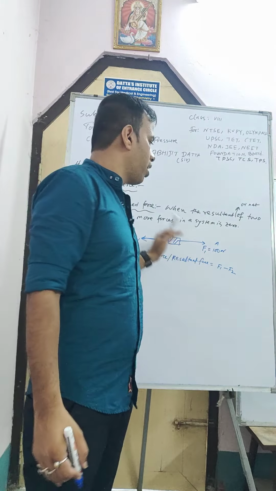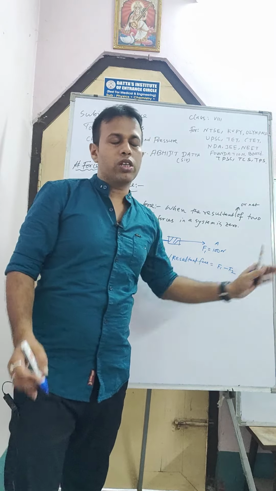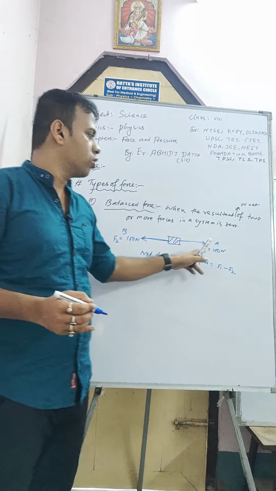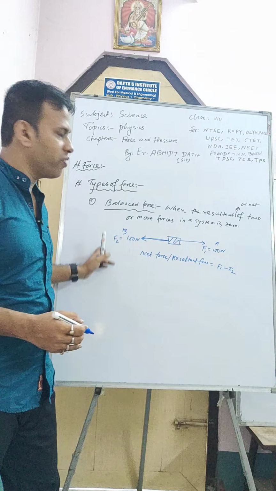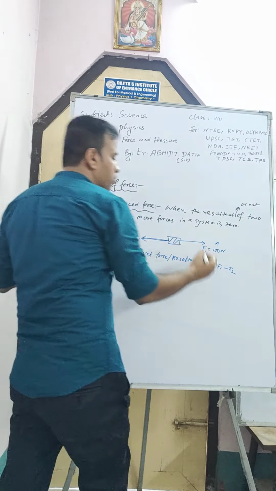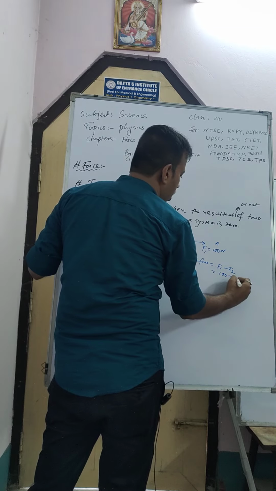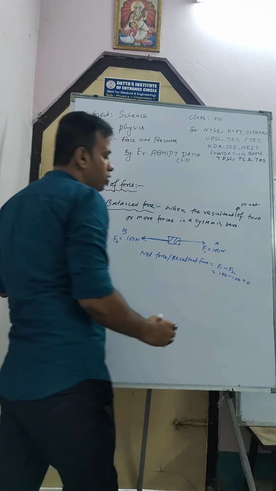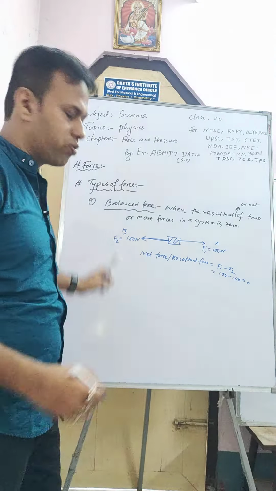Because I take both the forces are in opposite direction. If I take this one as positive, then the other should be negative. Okay, I take this one as positive. This is 100 minus 100, that is 0. So net force 0 means this one is balanced force.